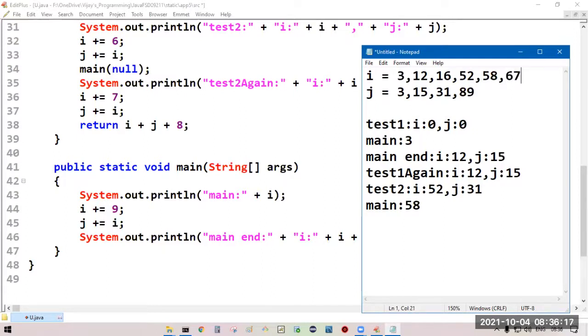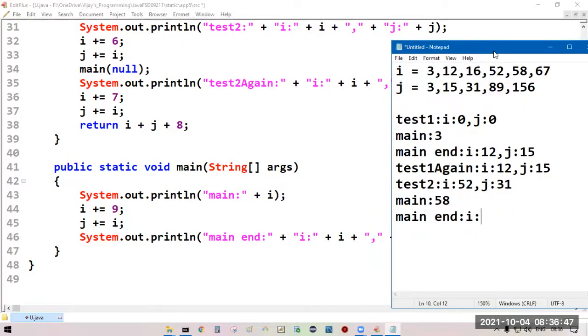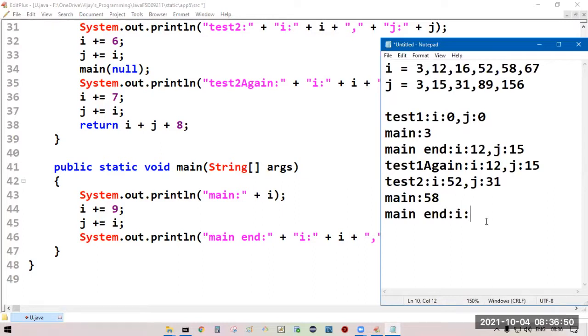J is equal to J plus I. 89 plus 67, 156. Main end. I colon. Main end I colon.